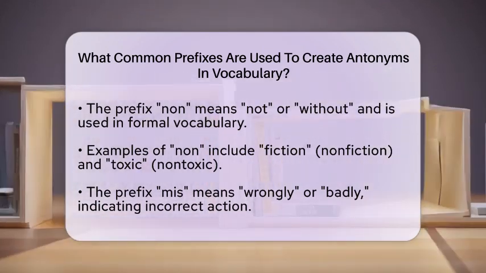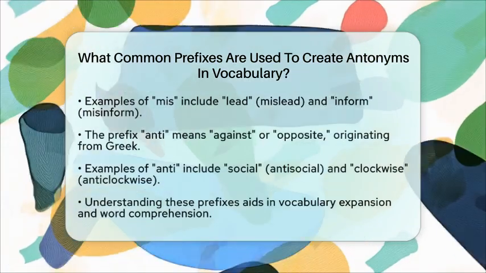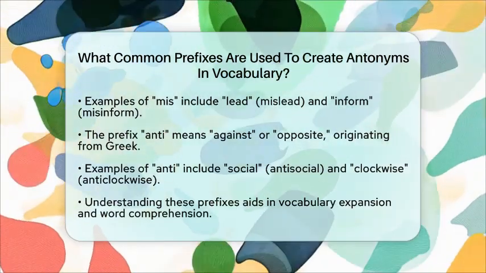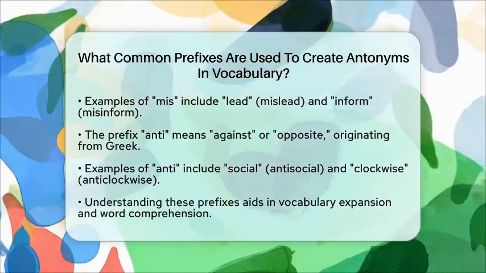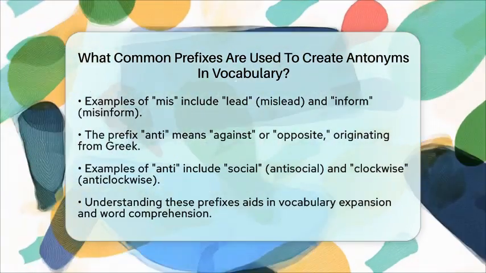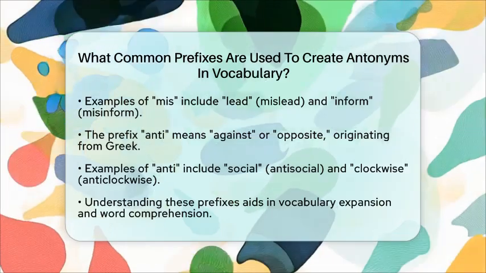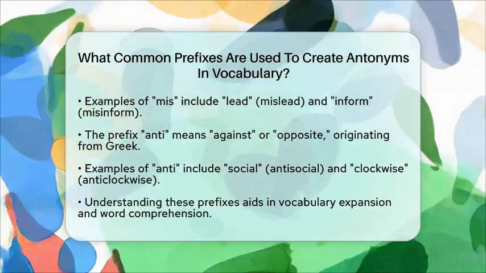Lastly, there is the prefix anti, which means against or opposite. This prefix comes from Greek and is used in words like social, which becomes antisocial, meaning against social behavior. Another example is clockwise, which turns into anti-clockwise, meaning the opposite direction. You could say, she took antivirus software to protect her computer.